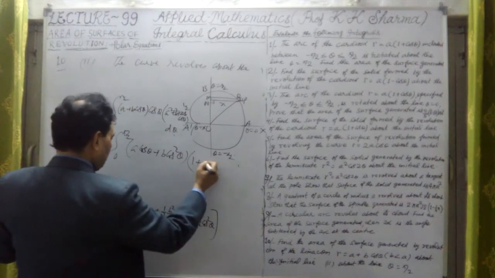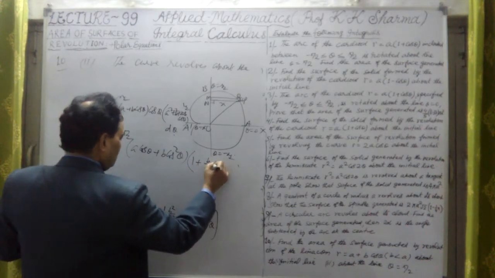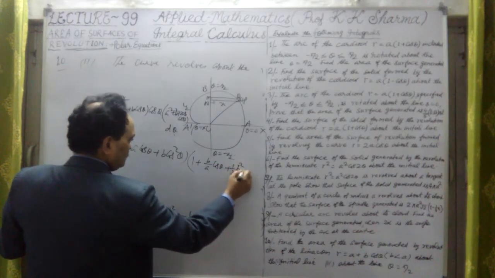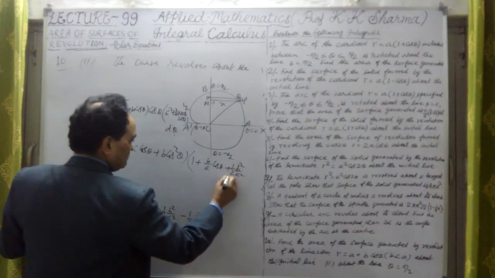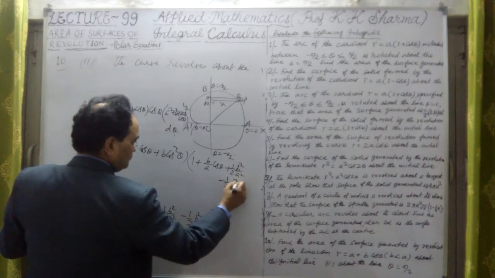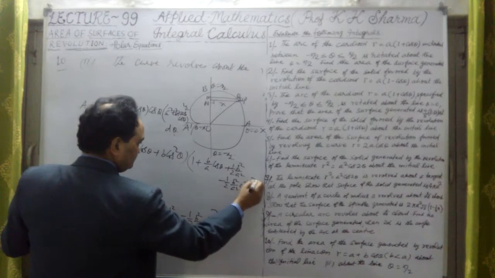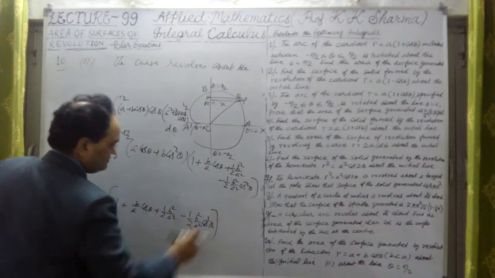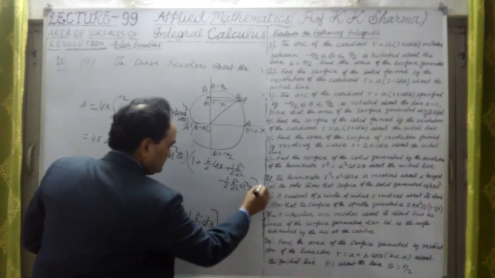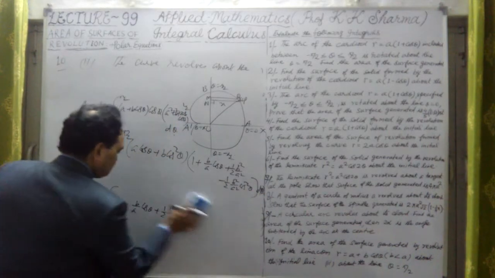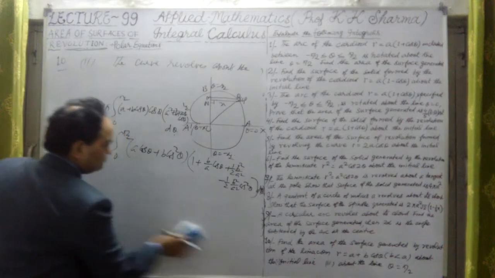This is 1 plus b upon a into cos theta plus 1.2 into b square upon a square minus 1.2 into b square upon a square into cos square theta. Okay, these are multiplied and then integrated d theta after that. So we can obtain the answer then, putting the limit.